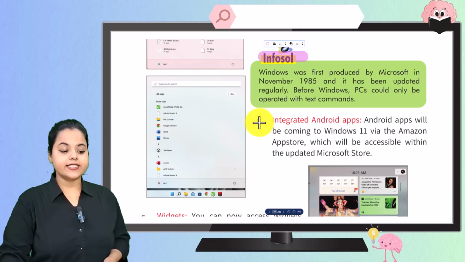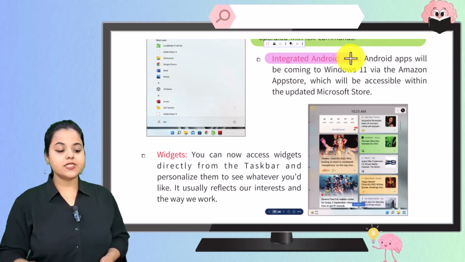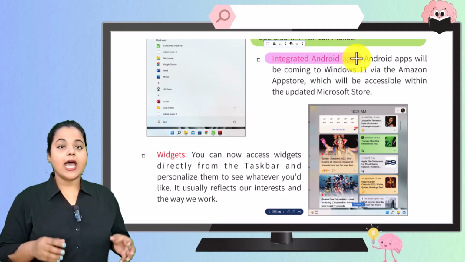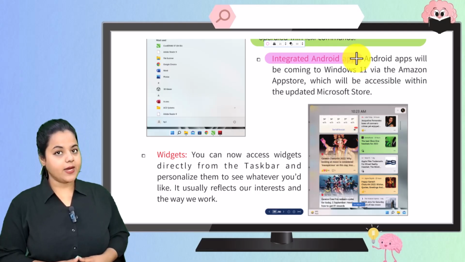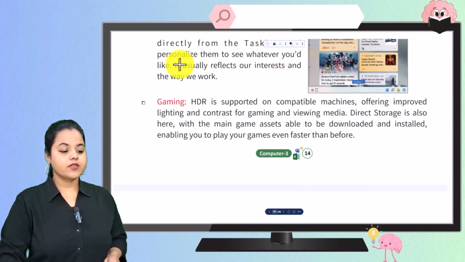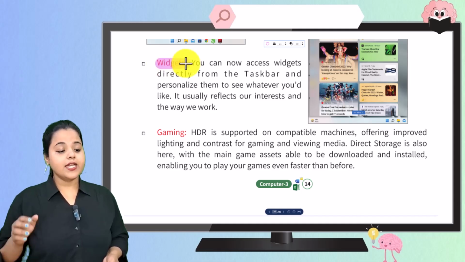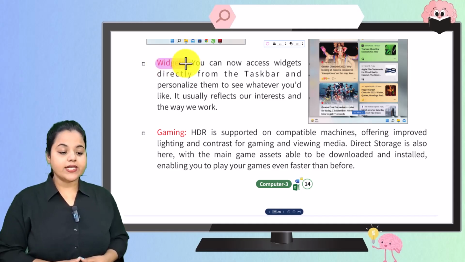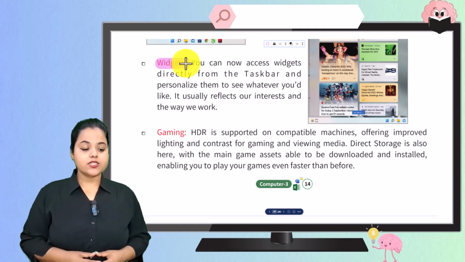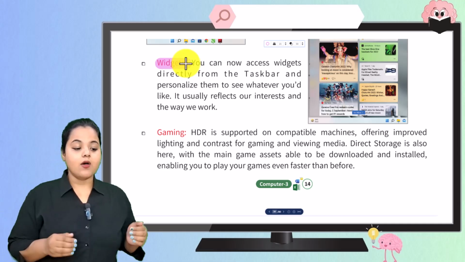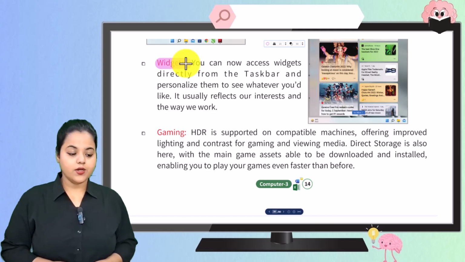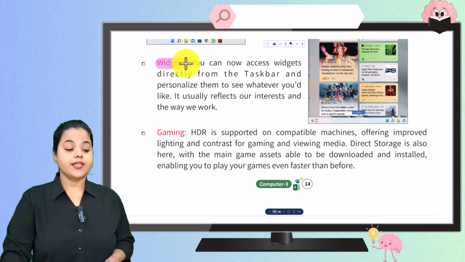Next, we have integrated Android apps. So Android apps will be coming to Windows 11 via the Amazon App Store, which will be accessible within the updated Microsoft Store. Next, we have widgets. You can now access widgets directly from the taskbar or personalize them. आप उसको personalize भी कर सकते हैं to see whatever you would like. Widgets usually reflect our interests and the way we work.